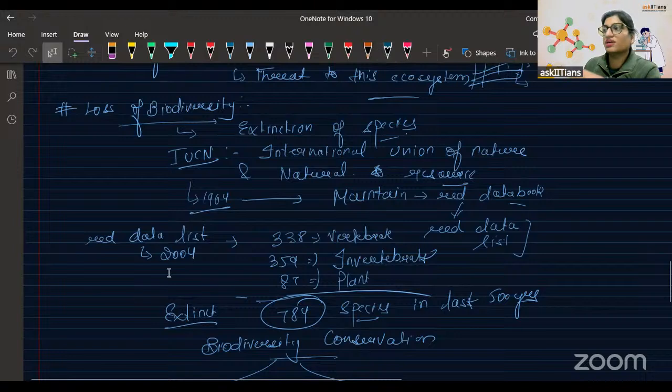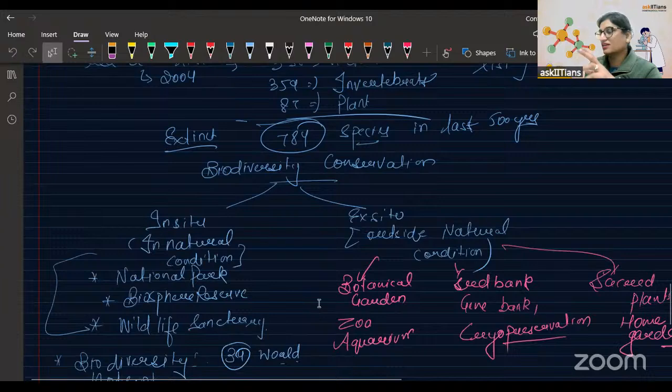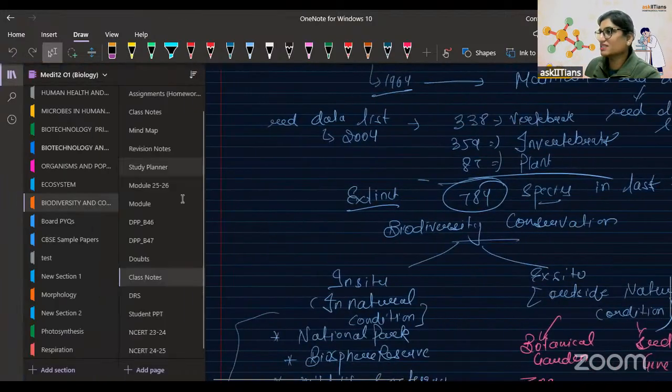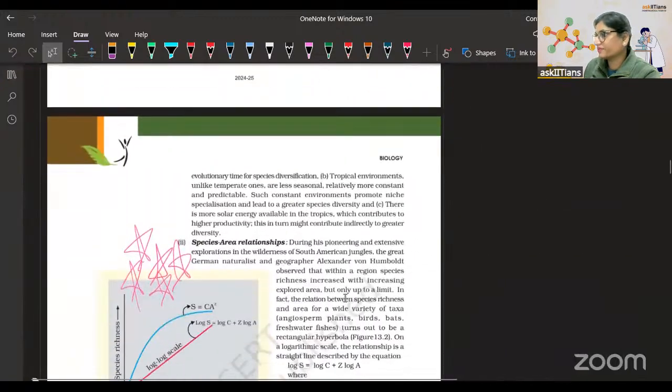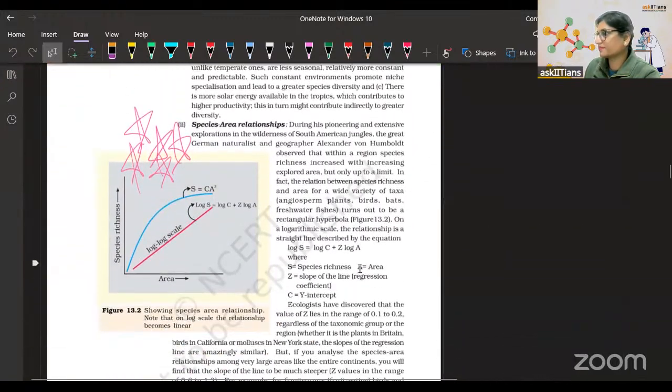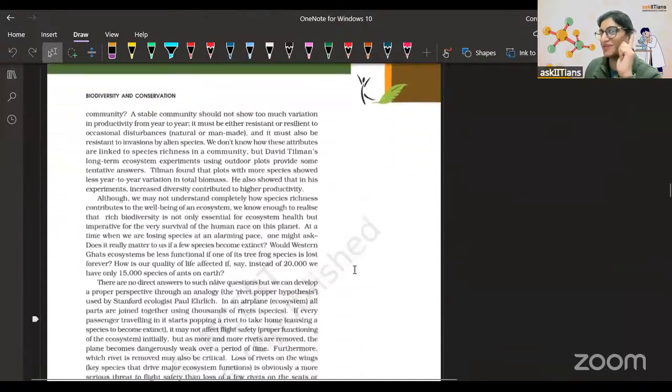According to their book, which is 2004, this is what is there in the NCERT, 2004 data: 338 vertebrates, 359 invertebrates and 87 plants, they are the red data list. Extinct: 784 species in the last 500 years. They have vanished. I was actually reading this from the NCERT, I remember. I might have highlighted it also. You have to spend some time remembering those numbers.